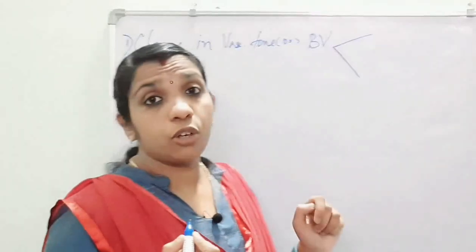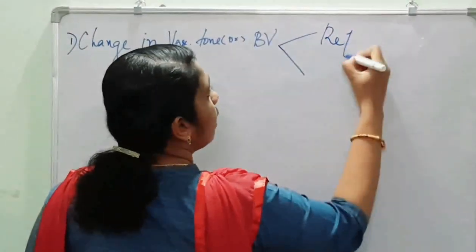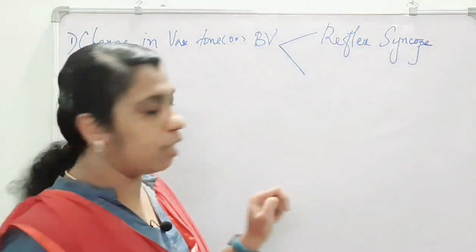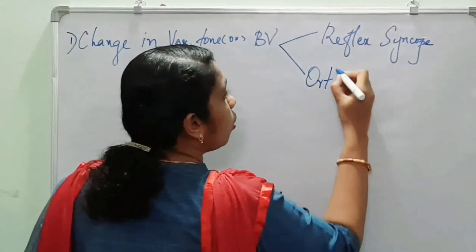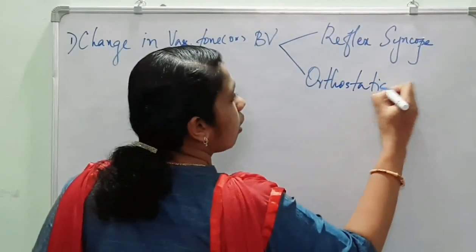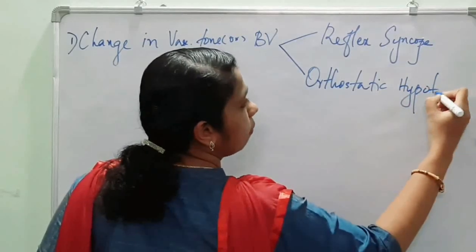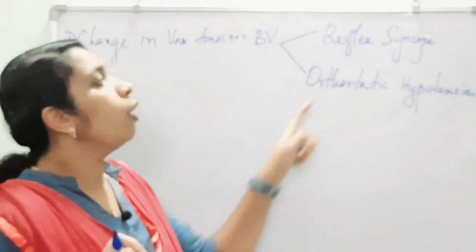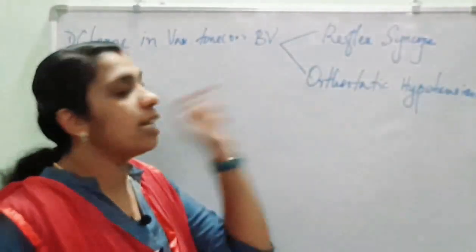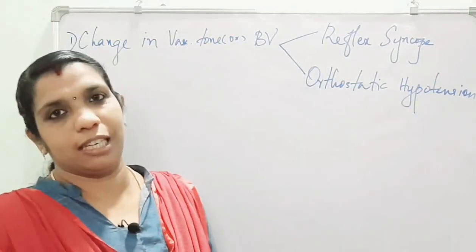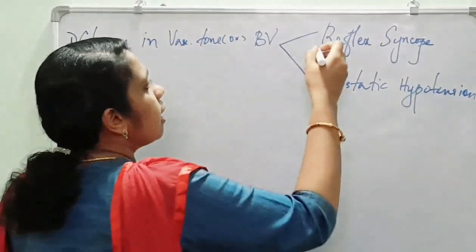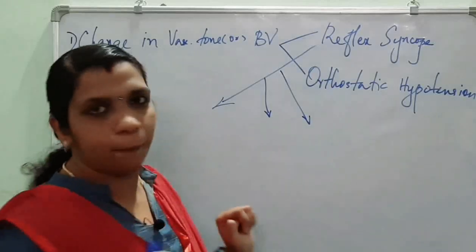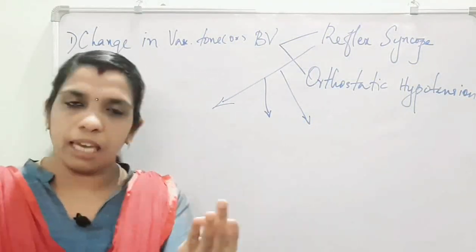One is syncope due to reflex action, that is reflex syncope, and second is orthostatic hypotension. You understand? Then this reflex syncope is again divided into three.